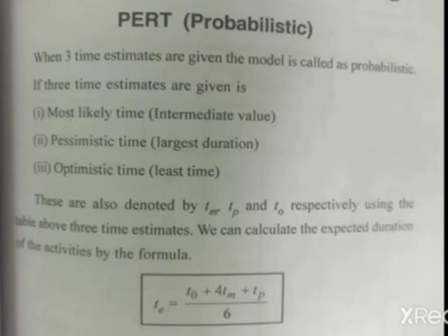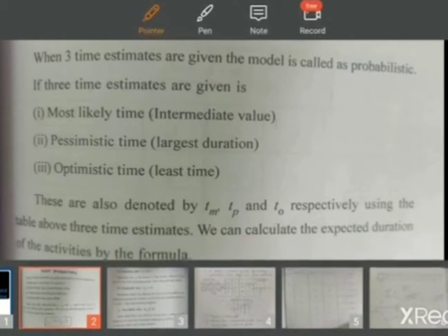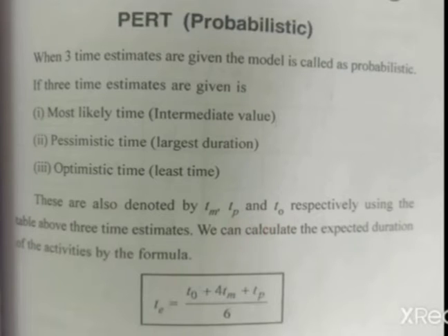So what is a PERT? That is probabilistic. When 3 time estimates are given, the model is called probabilistic. The 3 time estimates are the most likely time, pessimistic time, and optimistic time. Most likely time means intermediate value. Pessimistic time means largest duration. Optimistic time means least time. These are denoted by TM, TP, T0 respectively. So most likely time is represented by TM, pessimistic time by TP, optimistic time by T0,